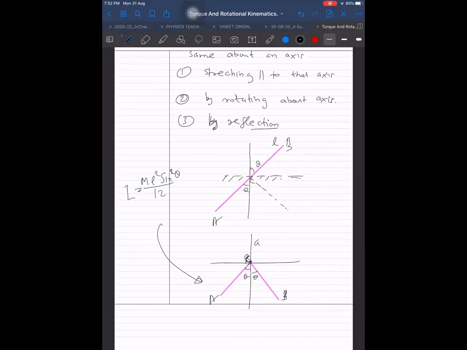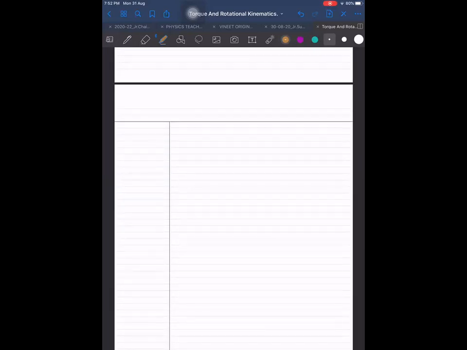Same, about this axis. We should keep in mind what the axis is. The axis is this here and the axis is this here. So about the axis, we are getting the same moment of inertia for both the things. Understood or not? Let us use the same idea for one more thing I would like to say here.